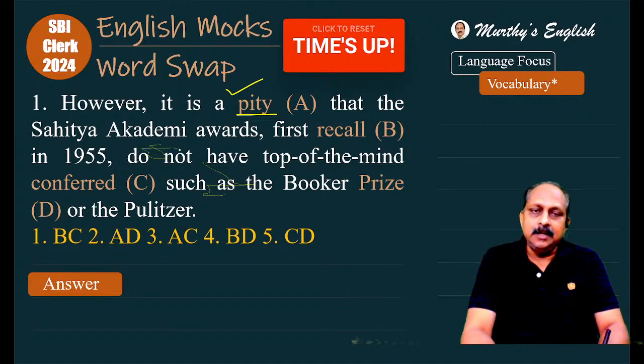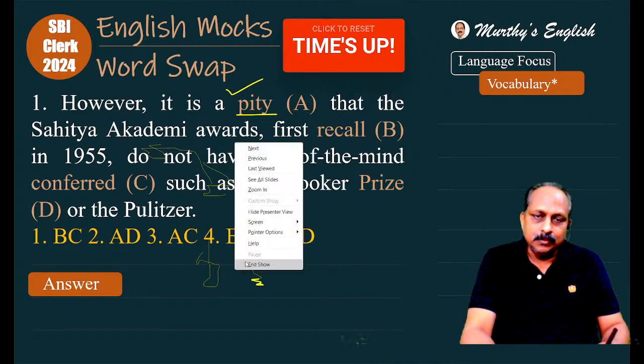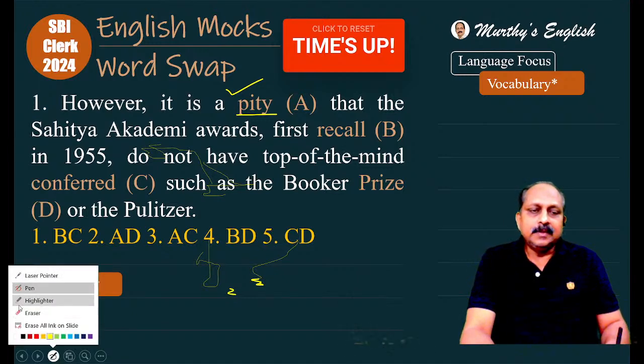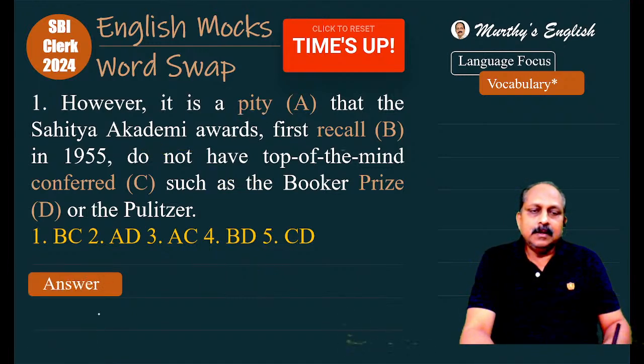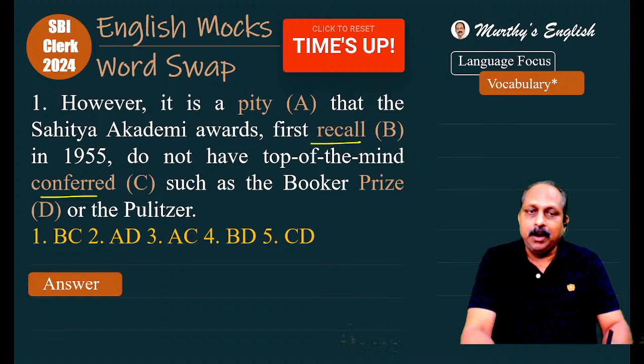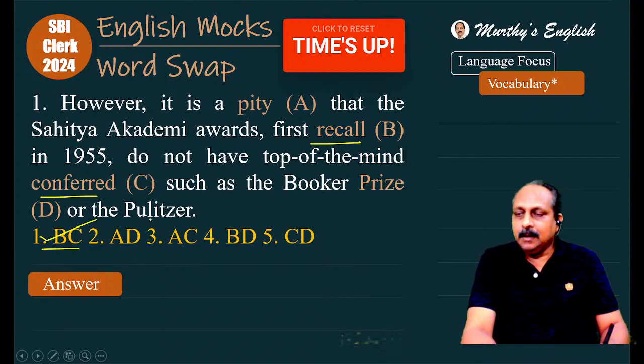It is a pity that the Sahitya Academy Awards, first conferred in 1955, do not have top of the mind recall, such as the Booker Prize or the Pulitzer Prize. Top of the mind recall means you cannot recollect immediately. So, which two words you have to change? B, C. Which option is that? First option is the answer.